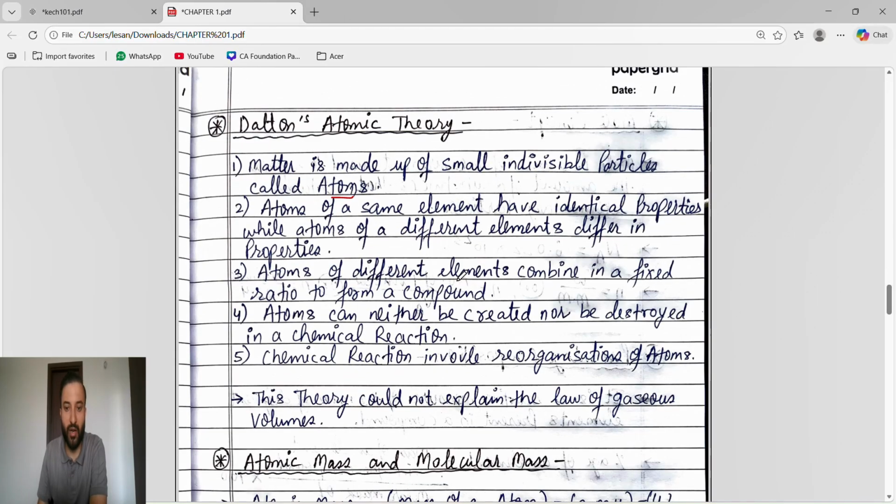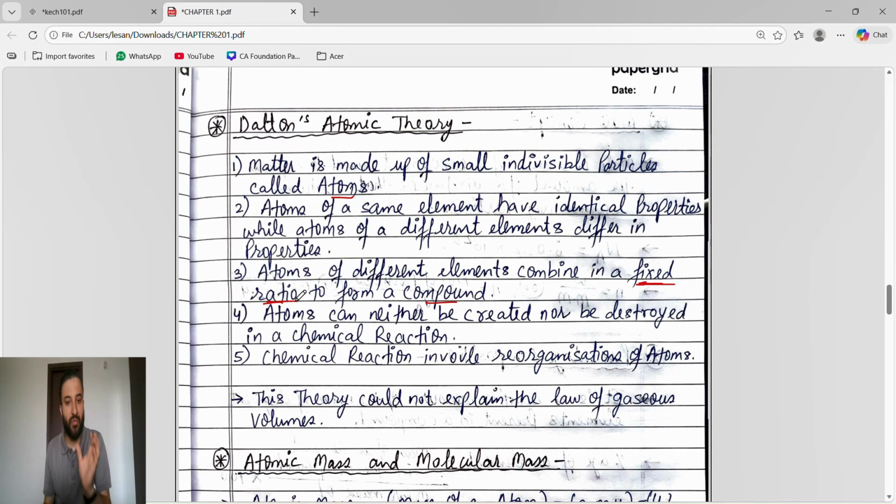Now, atoms of different elements combine in a fixed ratio to form a compound. As we know, in a compound and a mixture, what is happening? Atoms of different elements are combining. In a compound, atoms of different elements are combining and we get a compound. A mixture is also the same, atoms of different elements are combining and we get a mixture. But the thing is, in a compound we have a fixed ratio. In a mixture we don't have a fixed ratio.